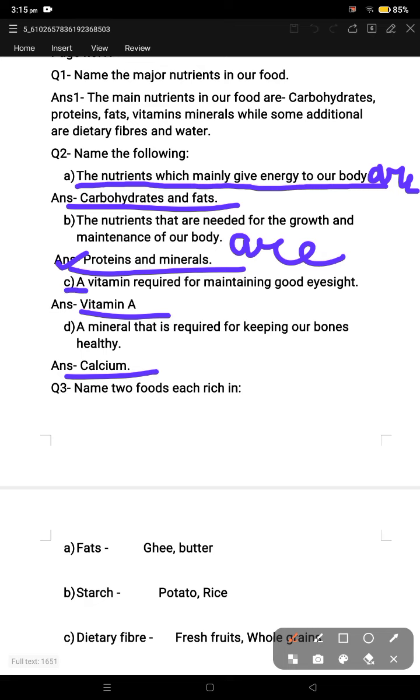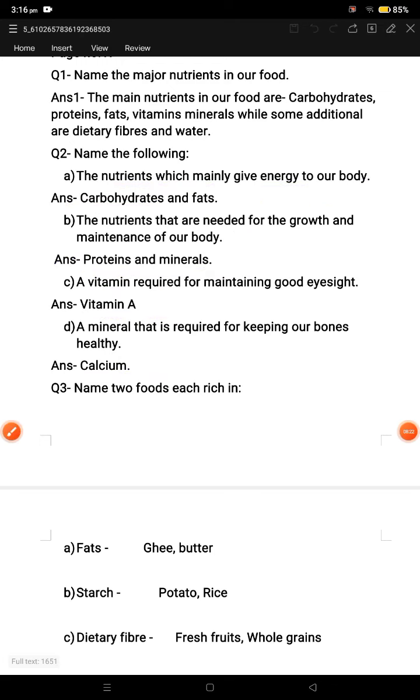You will write the answer in the same line: A vitamin required for maintaining good eyesight is vitamin A. A mineral that is required for keeping our bones healthy is calcium. Like this you will write the complete answer in your notebook.